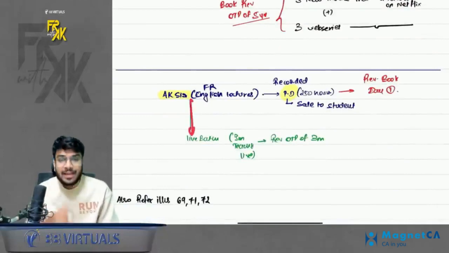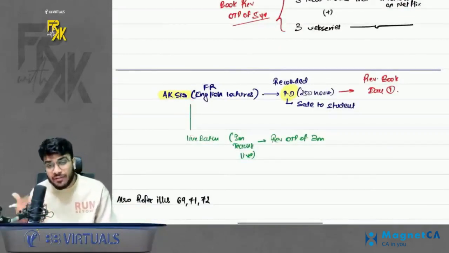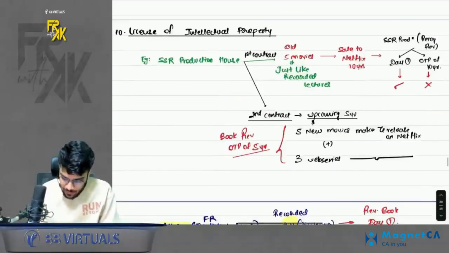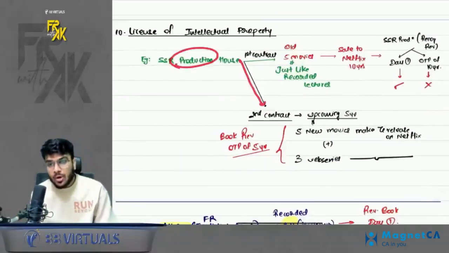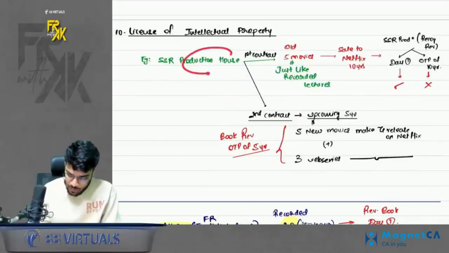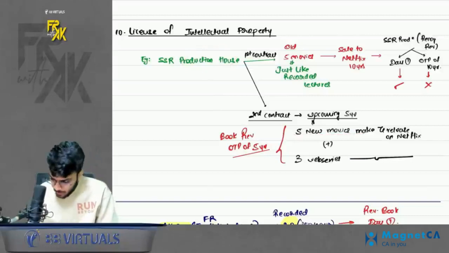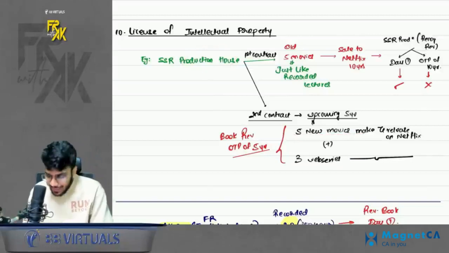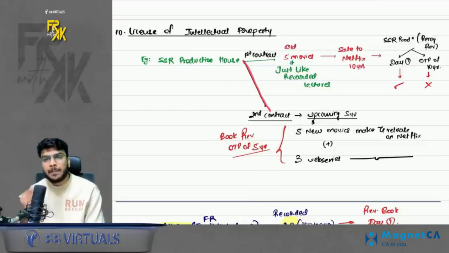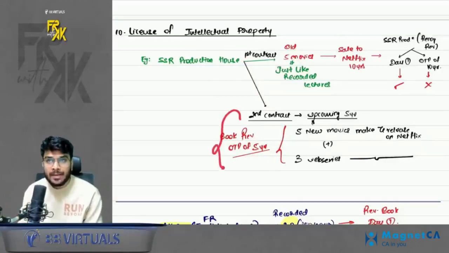On the other hand, if I take a live batch where I will have to come and teach every day for 3 months, then I will book the revenue over 3 months. Similarly, if this production house contracted with Netflix that for the upcoming 5 years, it has to make 5 new movies and 3 new web series, in that case, they will book the revenue over the period. Why? Because when you are selling an upcoming intellectual property, you have an obligation to complete. That is why. Simple. Right?